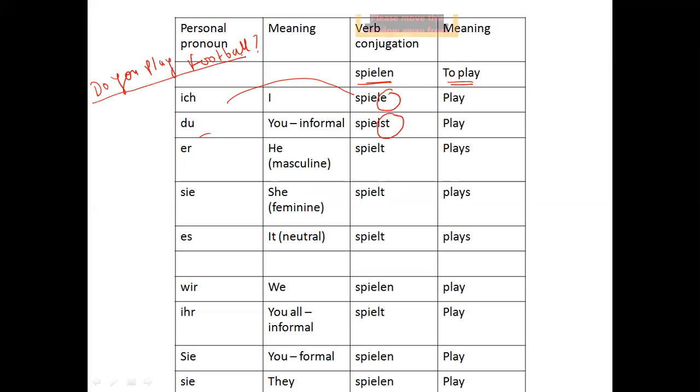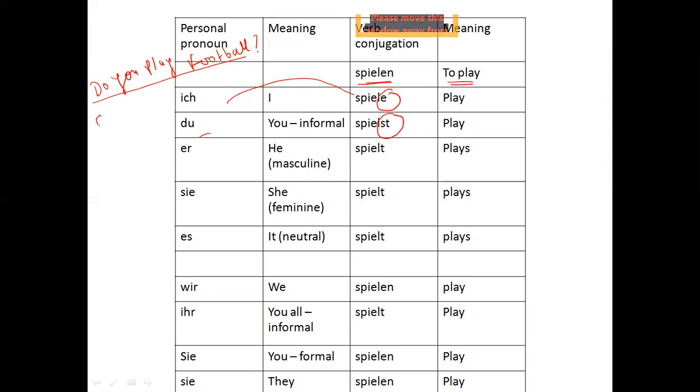Now tell me the position of the verb. It is a question which starts with a verb, right? So the verb shall come at first.